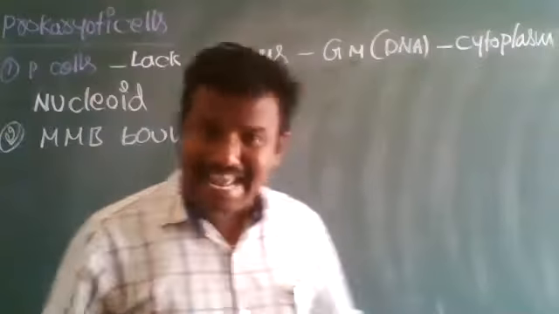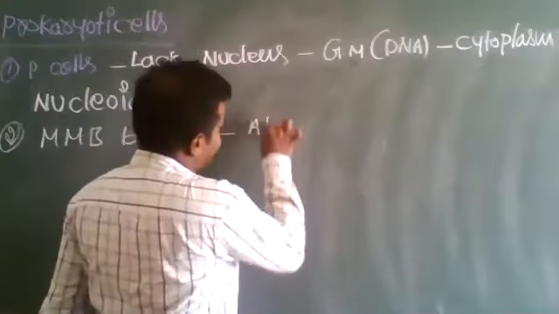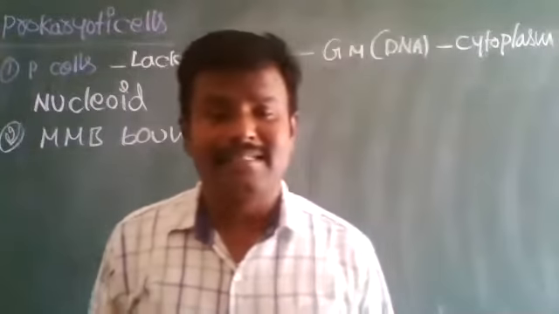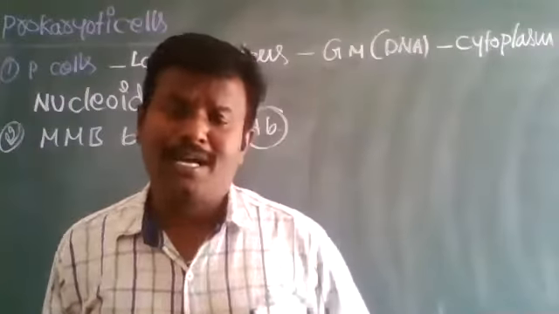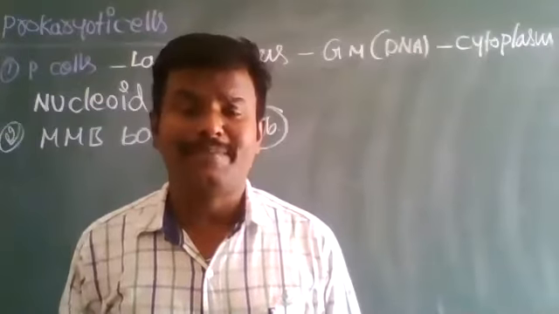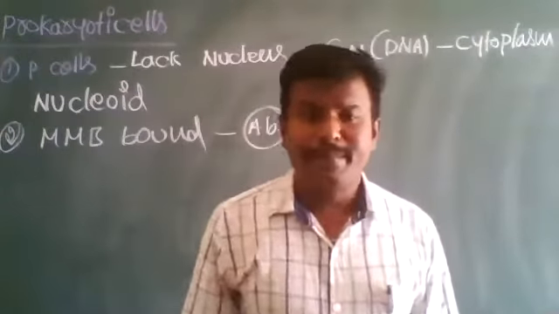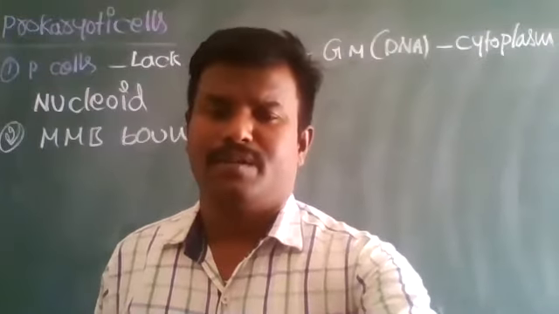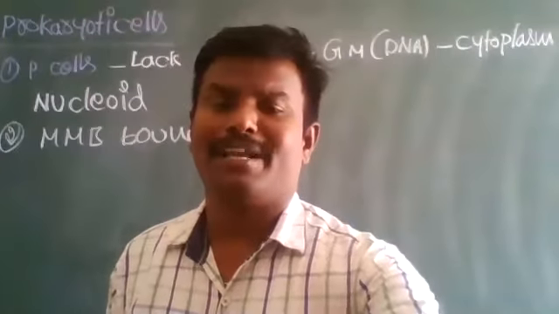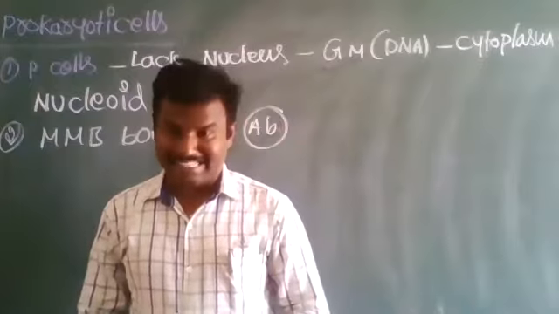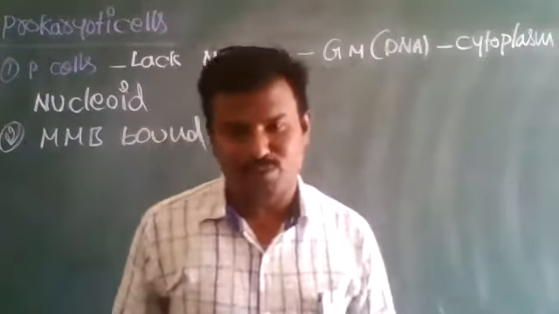So what are membrane-bound intracellular organelles? That may be mitochondria, lysosomes, endoplasmic reticulum, Golgi complex, nucleus. These are all membrane-bound organelles, also called intracellular organelles. These are all absent in prokaryotes.